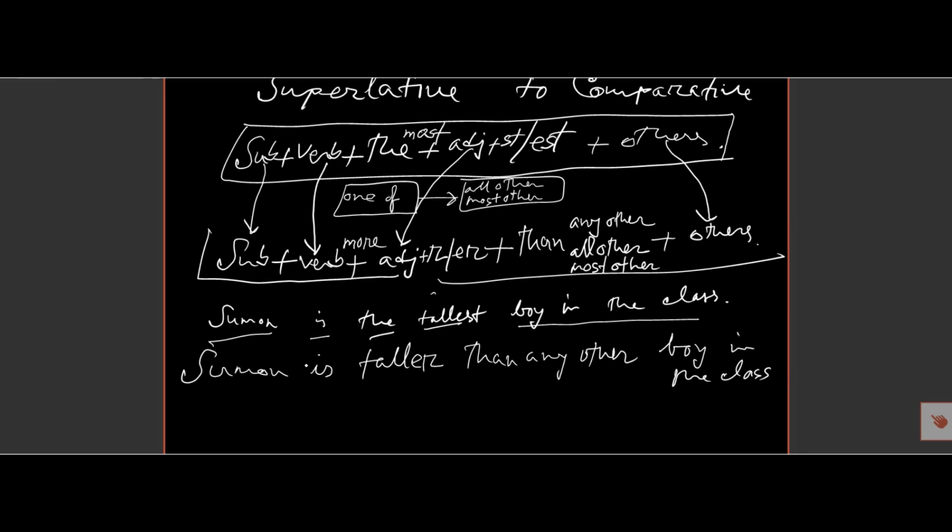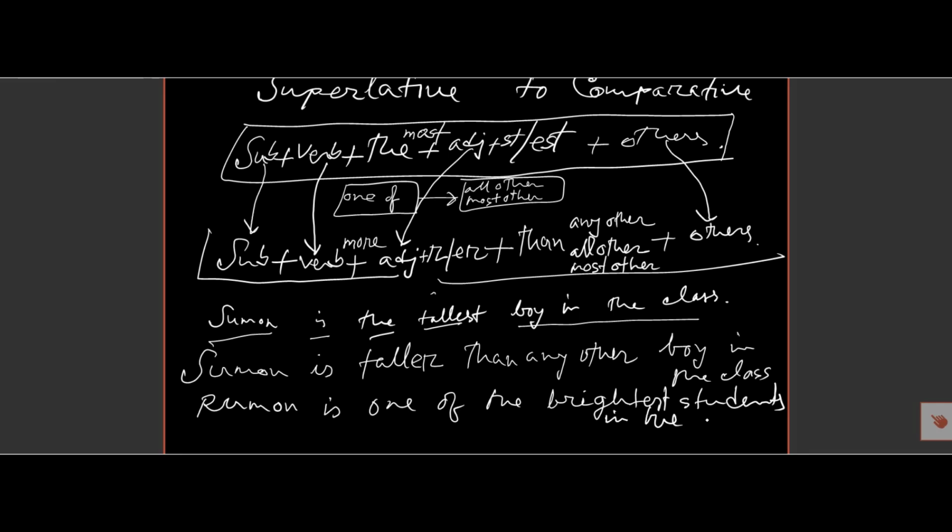But if there is one of, we will show another example. Rumon is one of the brightest students in the class.